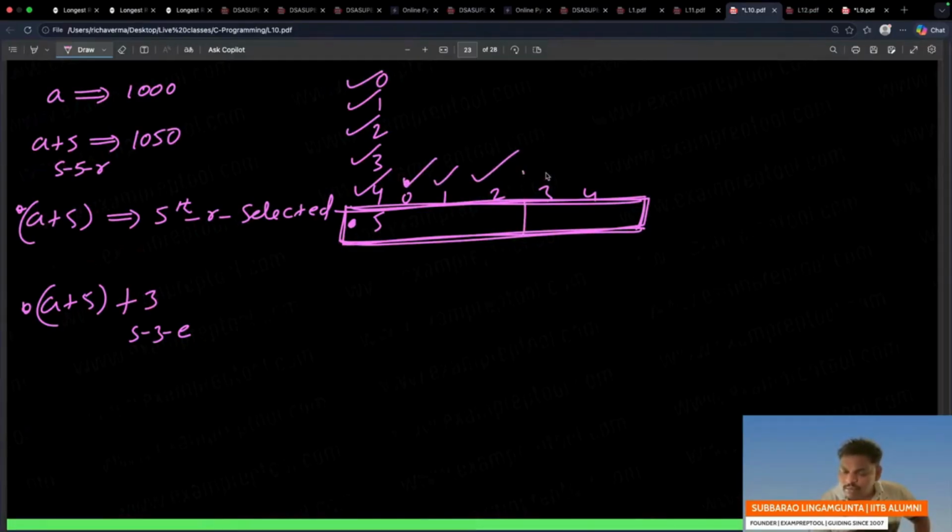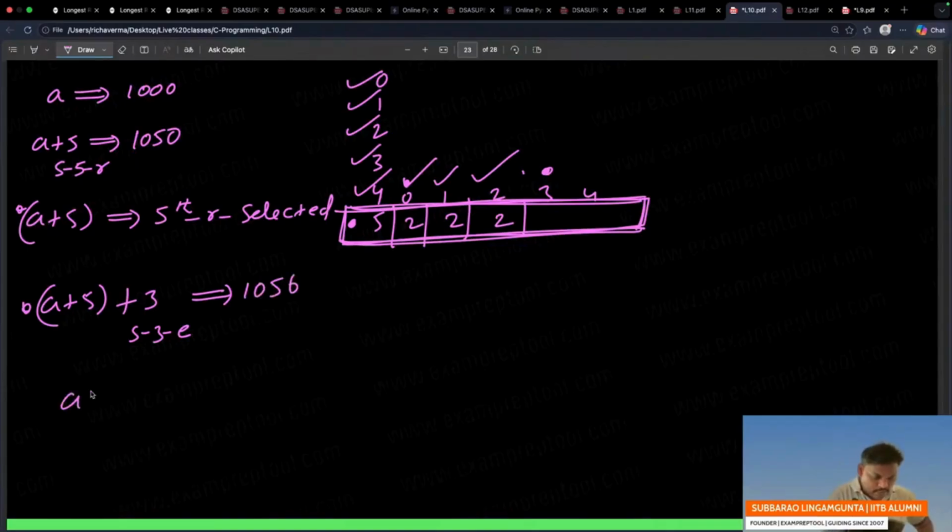Now you are here. Remember, star has not happened. So it will go skipping 3 elements. Everyone is 2 bytes: 2 bytes here, 2 bytes here, 2 bytes. 6 bytes. So it's going to be 1056.